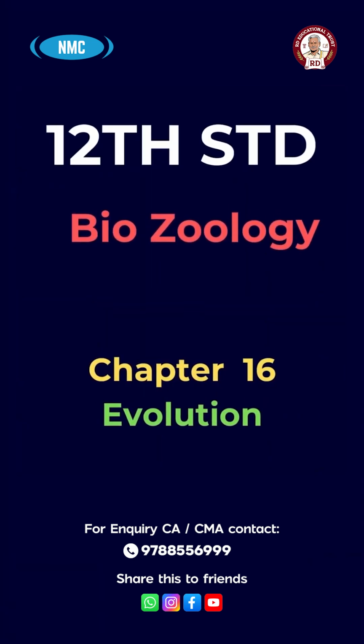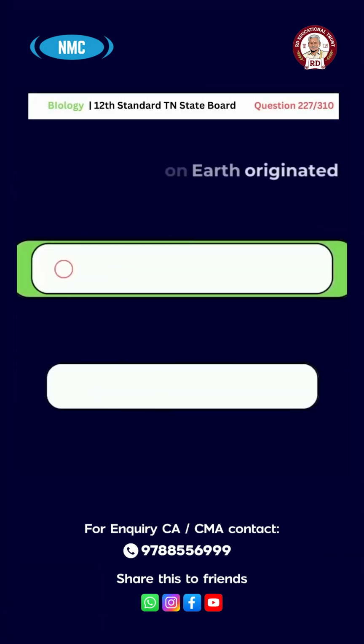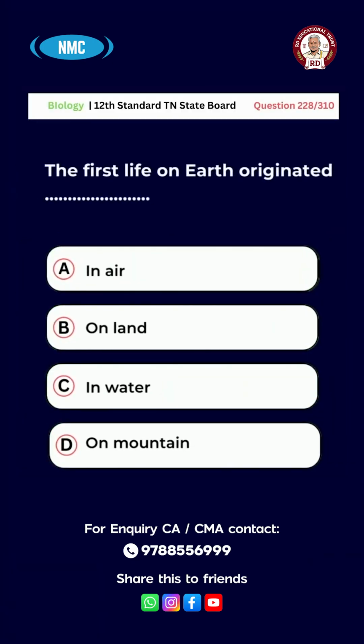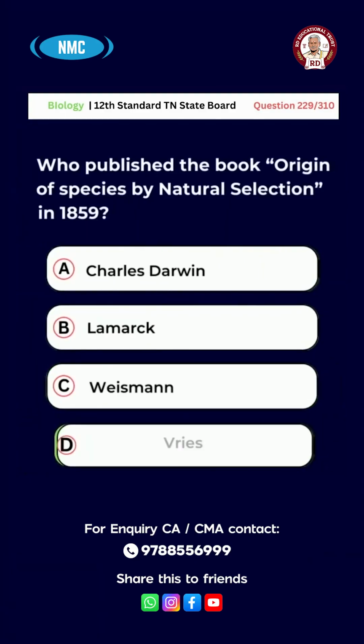12th Standard Bio-Zoology, Chapter 16, Evolution. Question number 228. The first life on Earth originated A. in air, B. on land, C. in water, D. on mountain. Right answer for this question is option C. In water.